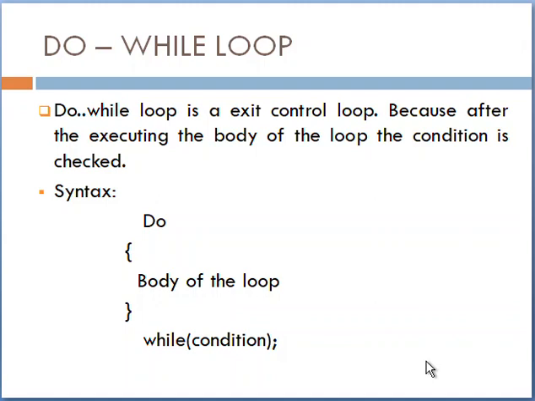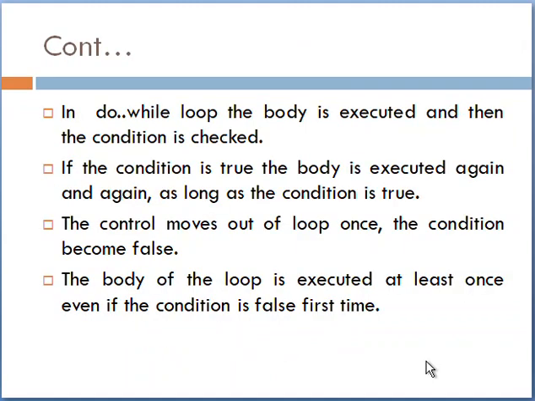In this loop, the condition is checked at the last portion, so the statements are executed at least once. In the do while loop, the body is executed and then the condition is checked.